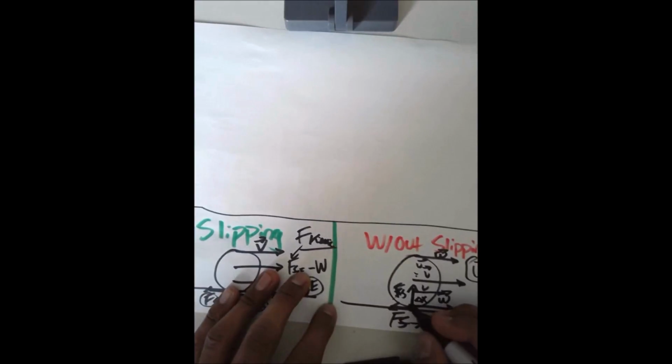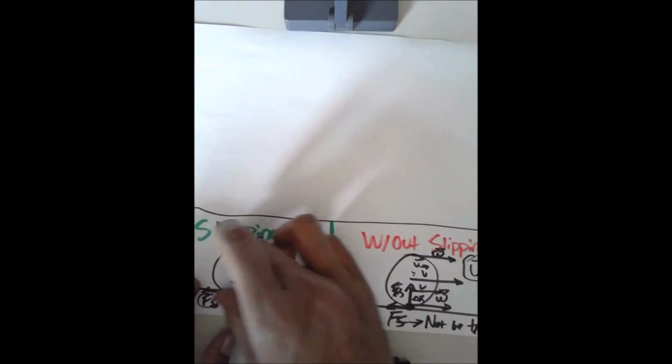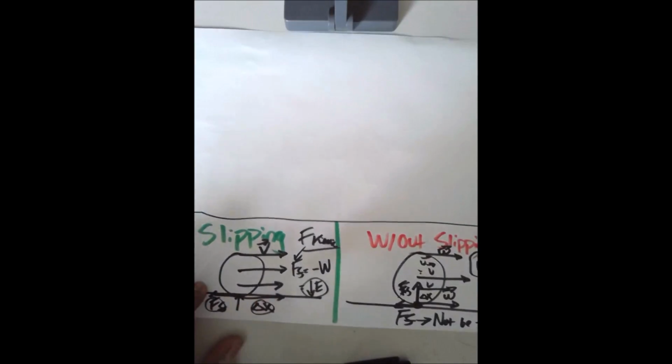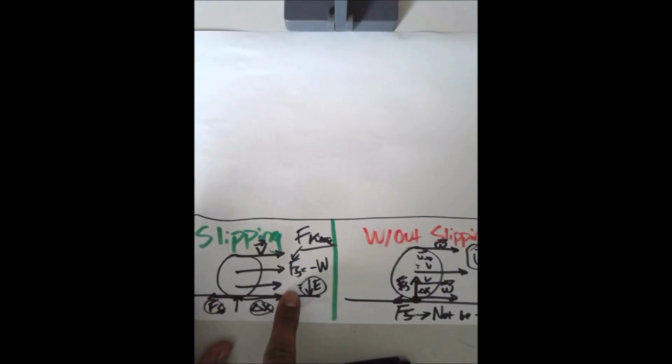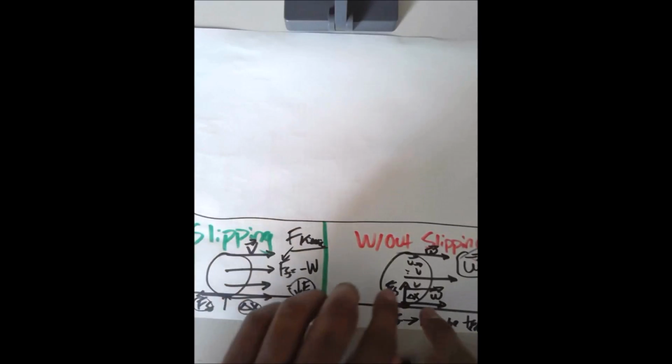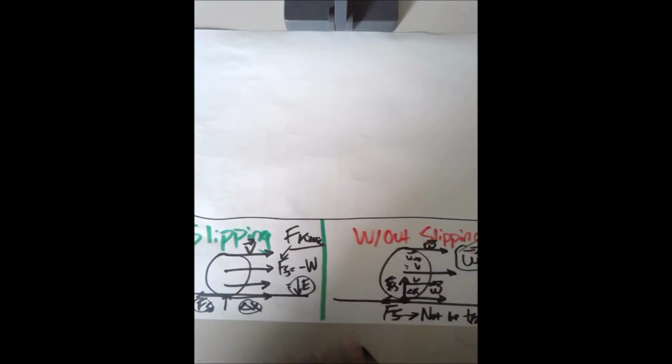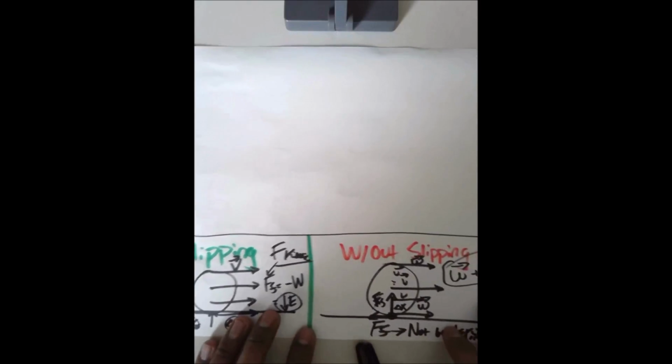The force of friction will not be taking away energy because as this object moves, of course, friction is going to be sliding, or this object is going to be sliding against the surface. There's going to be displacement here, and then the force of friction is going to be opposite that. That's negative energy, or negative work. What's happening here is this point is actually moving up, right? Every time friction acts, the point itself is rotating up. Friction is never going to take away or do negative work from this object that's rolling without slipping.